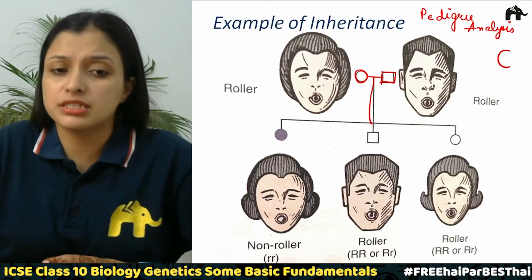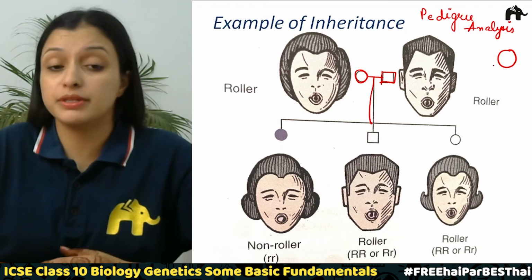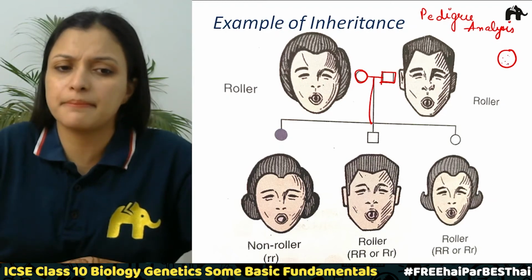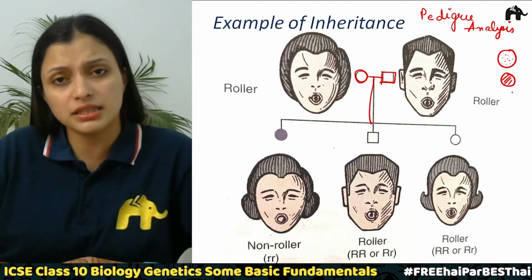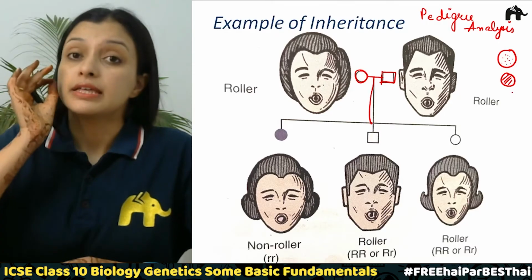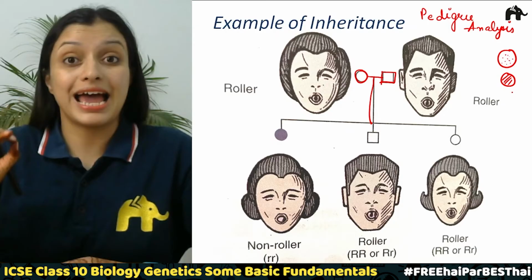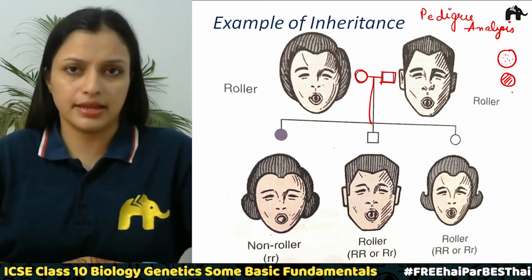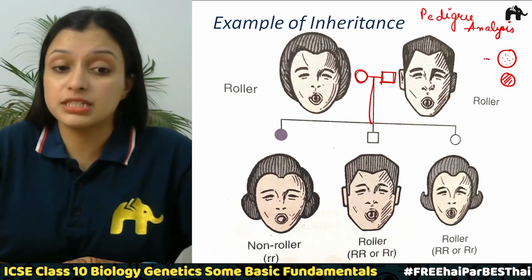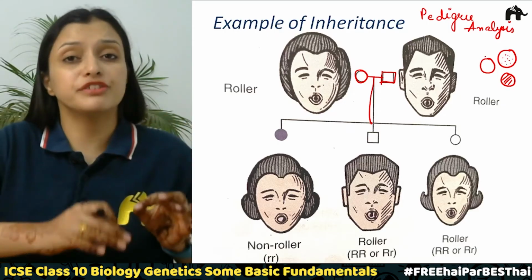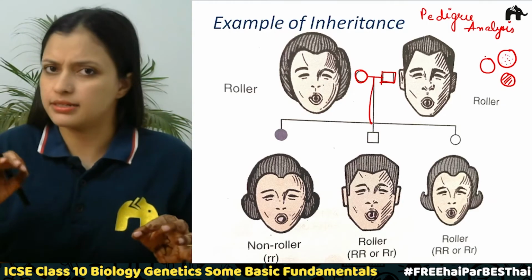Say if this is the symbol, say we are talking about a female, and there is some pattern, say there are some dots, or some other pattern. This means this particular female has a characteristic which is very rare, correct? But when this symbol is hollow, this means this particular female is showing the usual character, right?